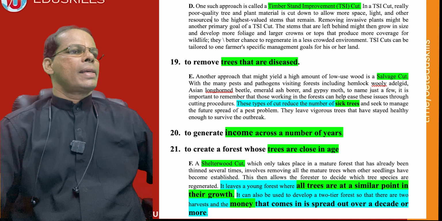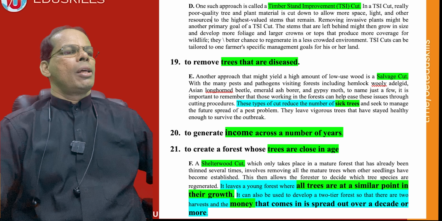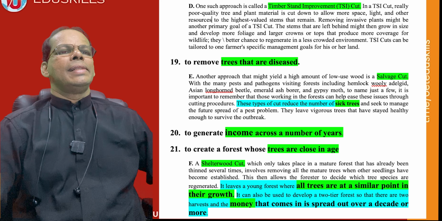Now coming to the next cut, the salvage cut. What is the purpose? First they say what a salvage cut is, then this type of cut reduces the number of sick trees. Do we have an option? Yes, sick trees, trees that are diseased.